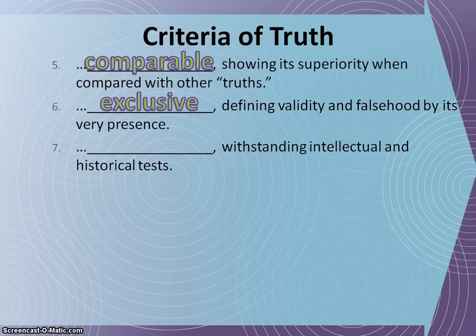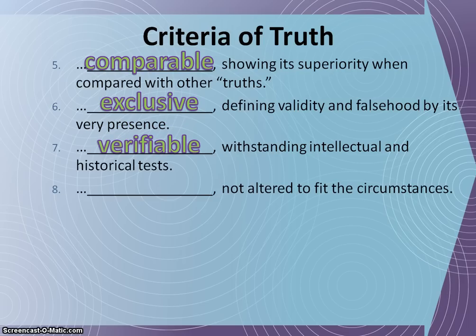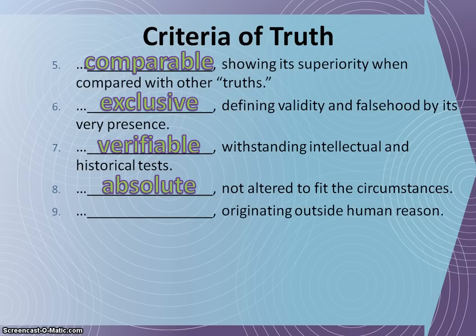Now, you could believe that, but that is only considered truth when we look it up or when we verify it. We talk to the eyewitnesses, we read the documentation, we check the sources, and so we say that truth must be verifiable. The next two are ones that we have discussed already. Number 8, we've talked about the fact that truth cannot be altered to fit our circumstances. It does not change, and so we say that truth is absolute. And number 9, we've also talked about saying that truth originates outside of human reason and that it is transcendent.